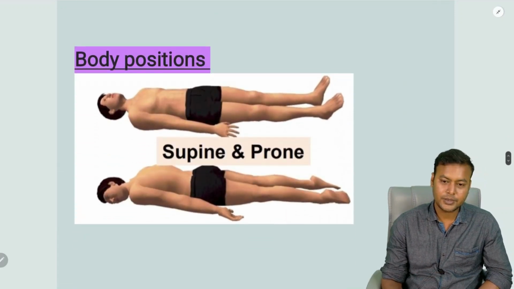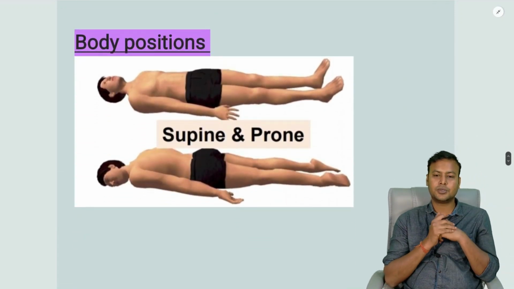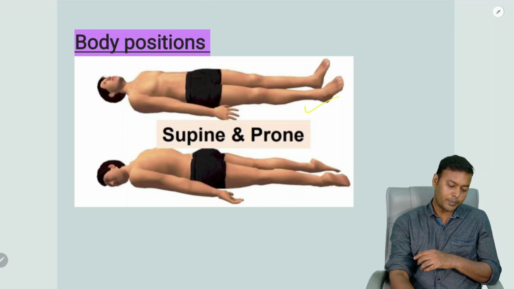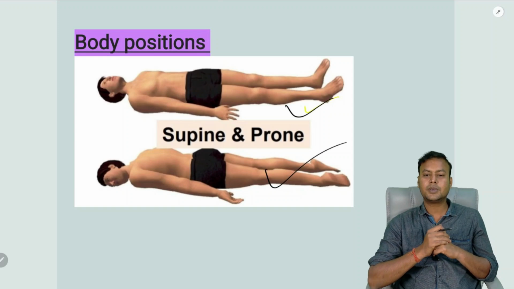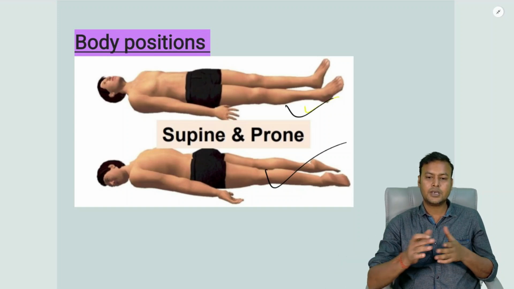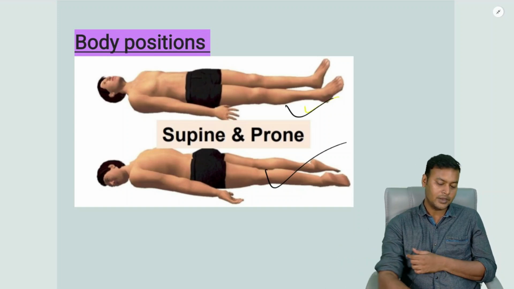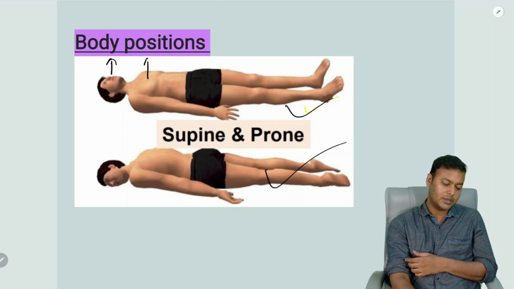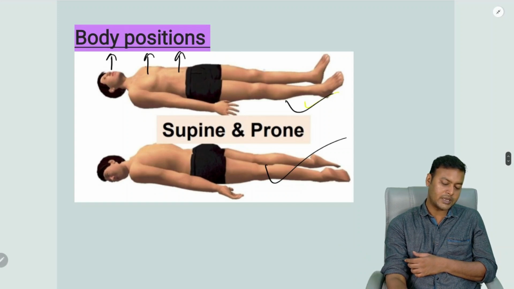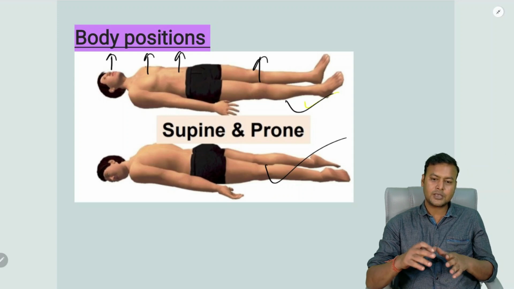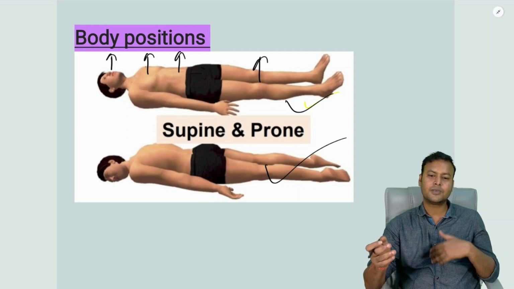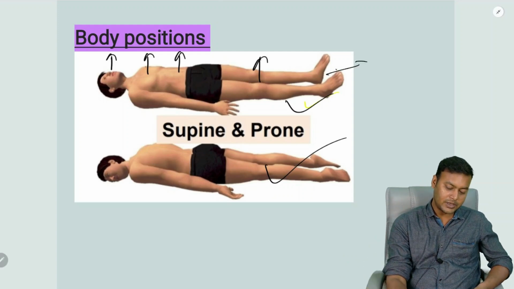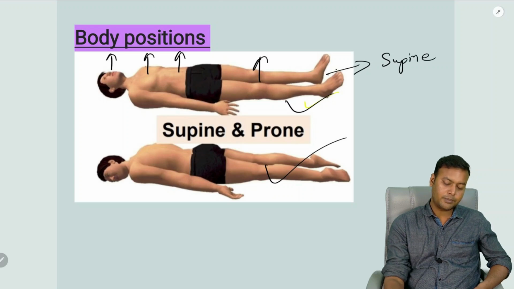Then moving to the next important topic, the different body positions. We have to know about the supine and the prone positions. So what is supine position? When a person is lying down flat. So when a person is lying down flat on a surface with his face upwards, the thorax, abdomen upwards, as well as the other parts all facing upwards. Or we can say when a person is lying down with his anterior or ventral aspect facing upwards. So that position is known as the supine position.